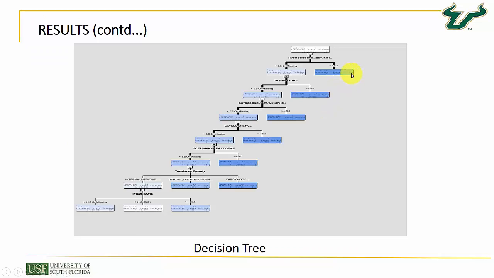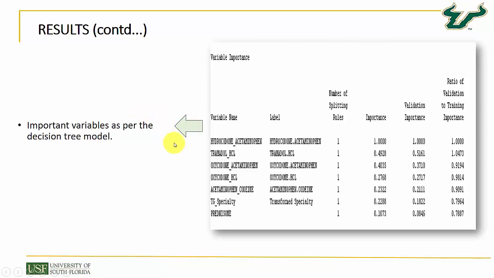So this was the decision tree that was created. It in total had 9 leaf nodes, and as you can see, all the splits are made on the opiate drug columns, and then a split was made on the specialty. As per the color in SAS Miner, the darker the color, the better the split. All these splits had 90 to 100% ones, that is opiate prescribers, and the tree performed really well. The first split was made on hydrocodone acetaminophen. The same detail is provided in the output window of the decision tree in the variable importance tab. You can see hydrocodone acetaminophen had a variable importance of 1, and hence the first split was made on it. So it was the most important variable.